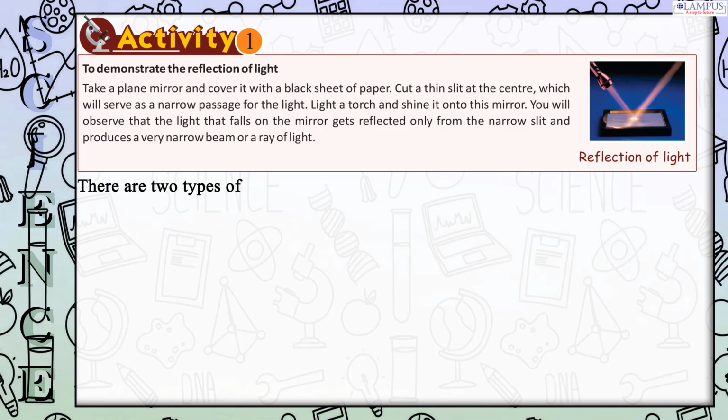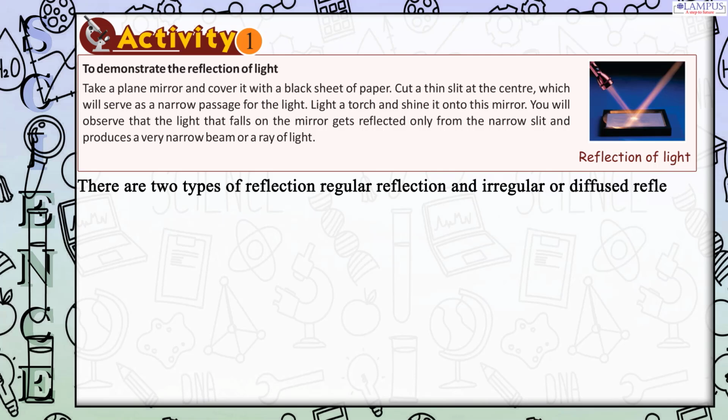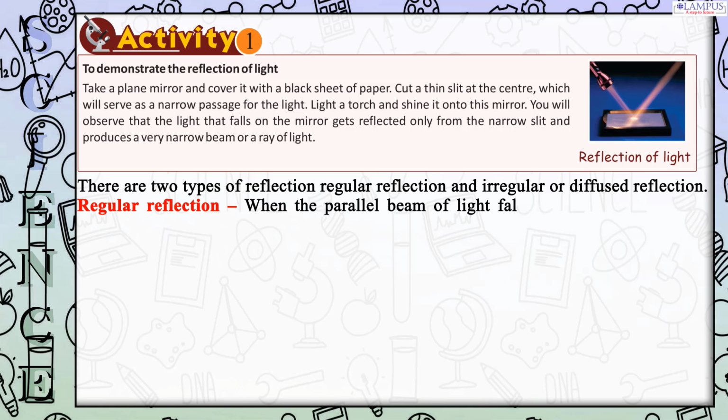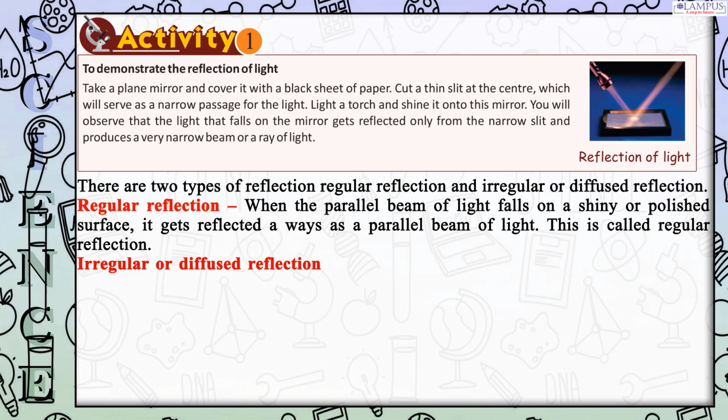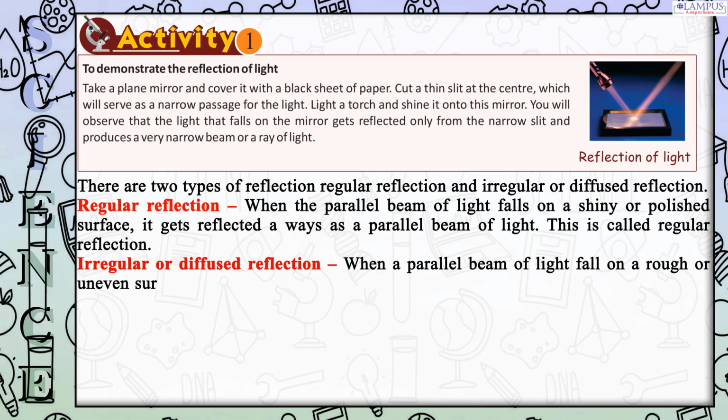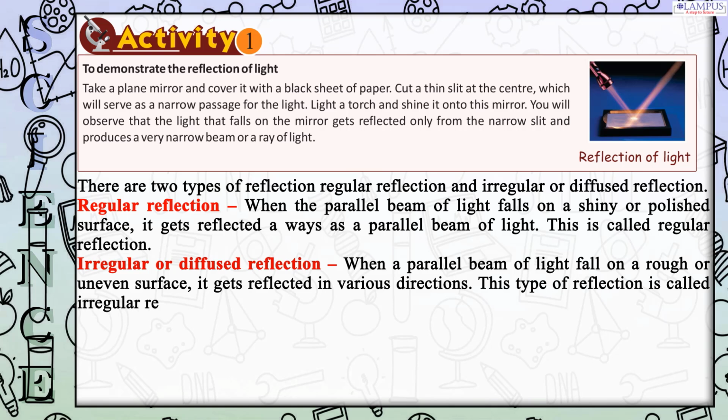There are two types of reflection: regular reflection and irregular or diffused reflection. Regular reflection. When the parallel beam of light falls on a shiny or polished surface, it gets reflected away as a parallel beam of light. This is called regular reflection. Irregular or diffused reflection. When a parallel beam of light falls on a rough or uneven surface, it gets reflected in various directions. This type of reflection is called irregular reflection.